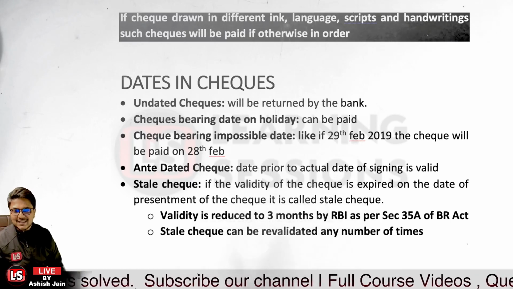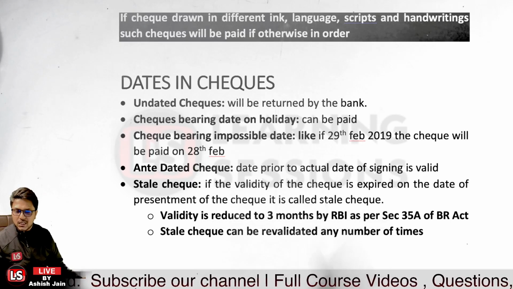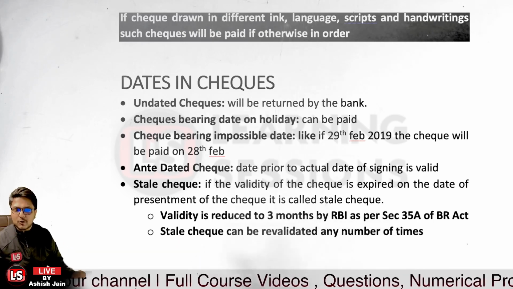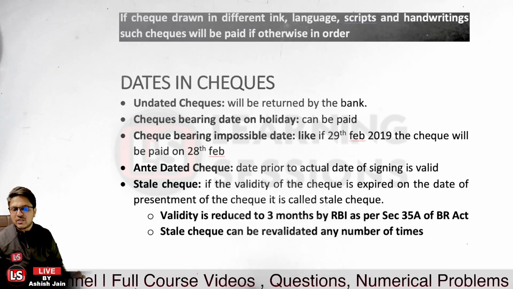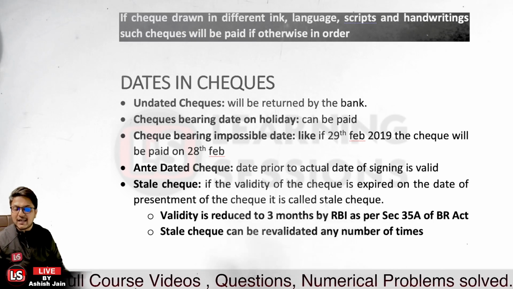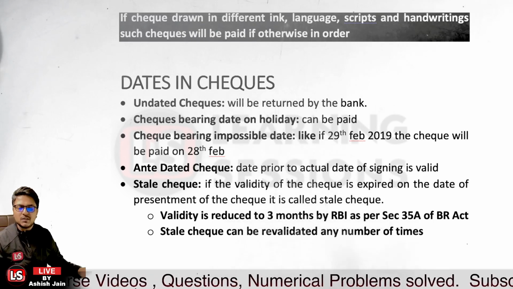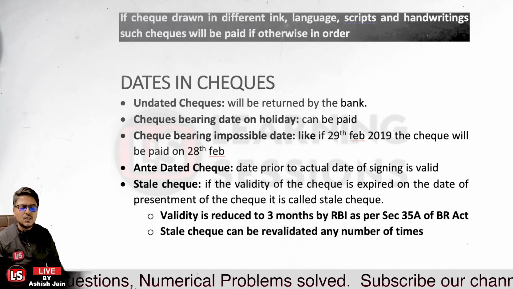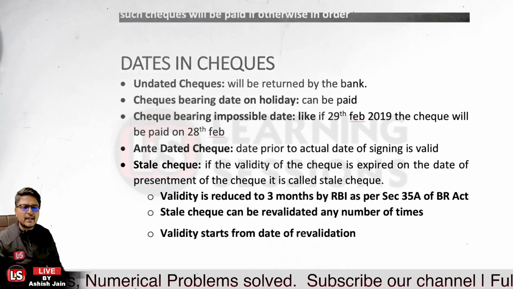In that case also, the Banking Ombudsman Scheme is there, and the KYC related guidance has also been directed under that particular section itself. The check validity that has been reduced to 3 months is as per Section 35A of the Banking Regulation Act. Is that clear? Further, a stale check can be revalidated any number of times.